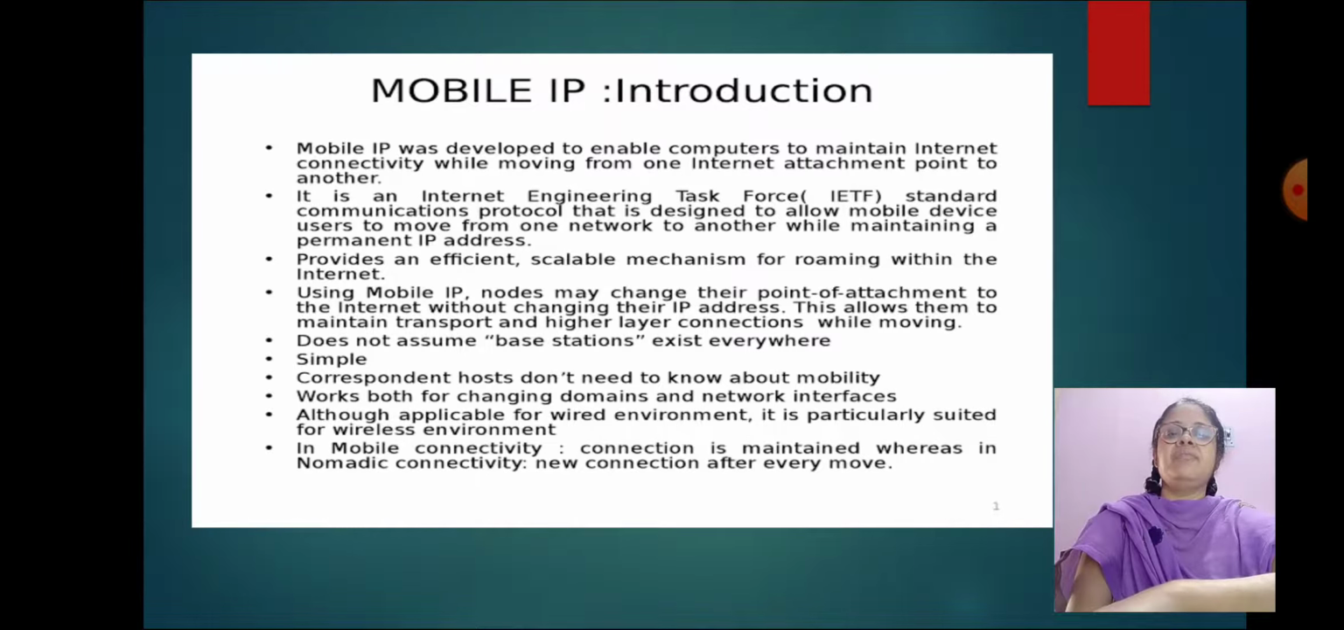It provides an efficient, scalable mechanism for roaming within the internet. Using mobile IP, nodes may change their point of attachment to the internet without changing their IP address. This allows them to maintain transport and higher level connection while moving. It doesn't assume base stations exist everywhere. It is simple.